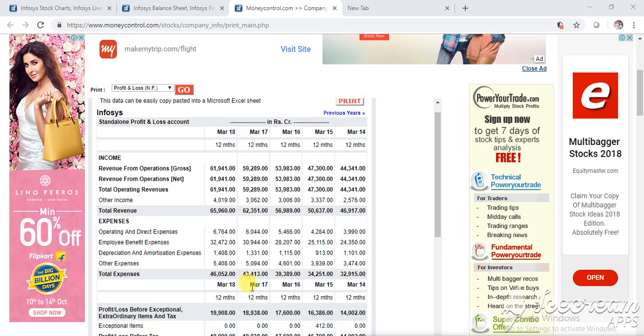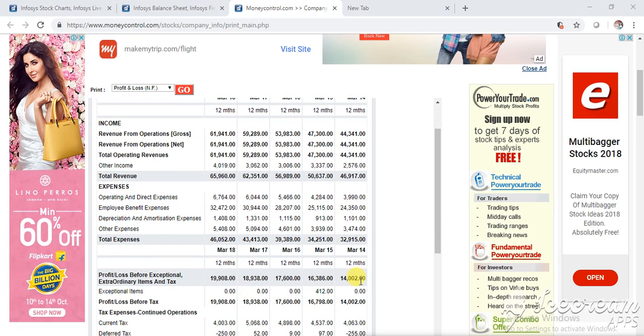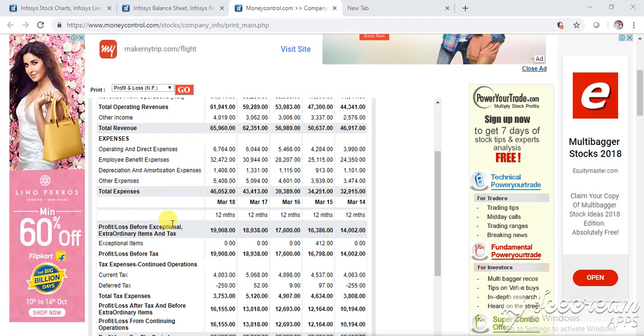You can see this is PBDT. One important factor will be depreciation. Every year they use some building, so they will depreciate. It's like they're using some machine, and slowly the machine gets depreciated. Its value is degrading, like when you buy a car, after 1 year its value goes down by 10%. After 5 years, its value will go down by 60%. So slowly it will depreciate.